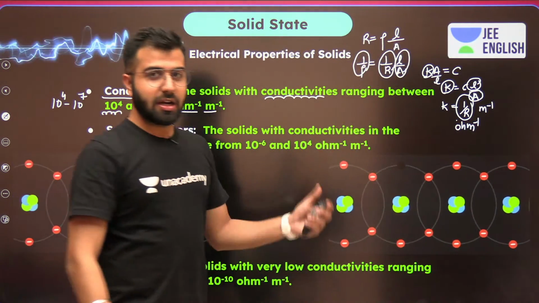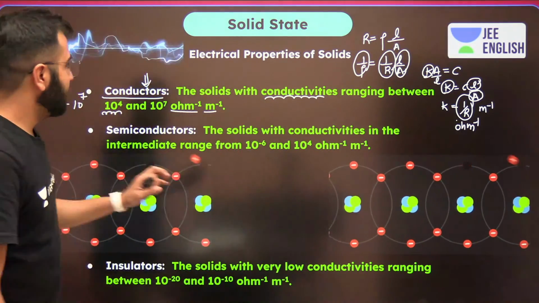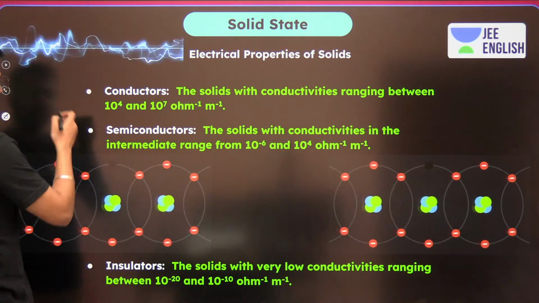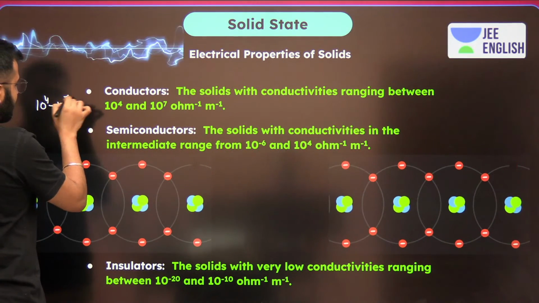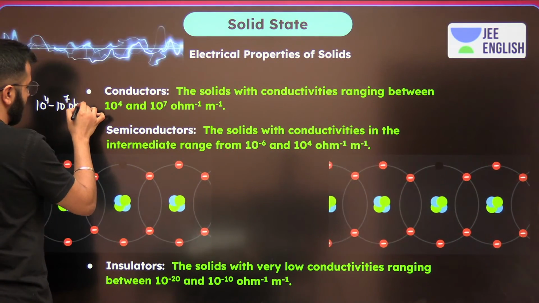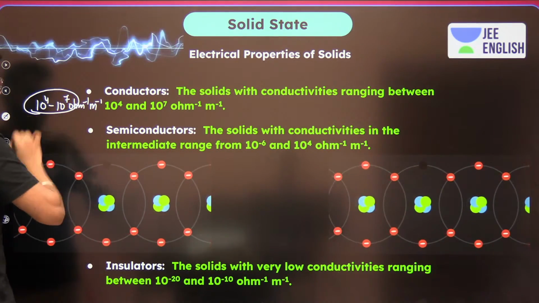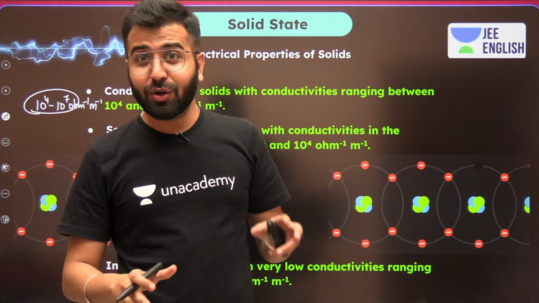So that's the reason the unit of the conductivity comes out to be what it is. That's what I'm telling you, because you should always know what the formula was, how it is coming up. So 10 raised power 4 till 10 raised power 7 per ohm per meter. It's too high. We'll talk about how this happens. We'll talk about the band theory as well.